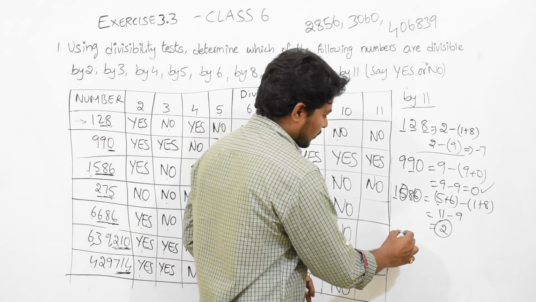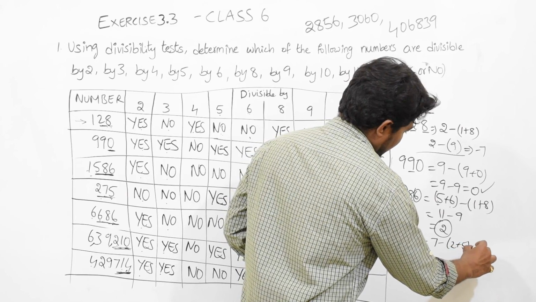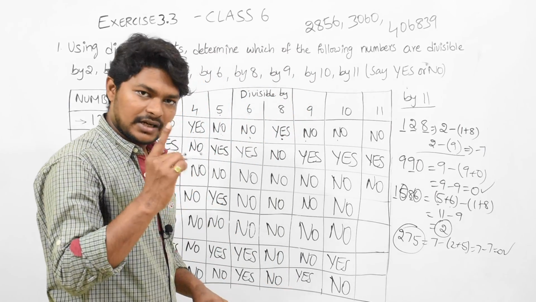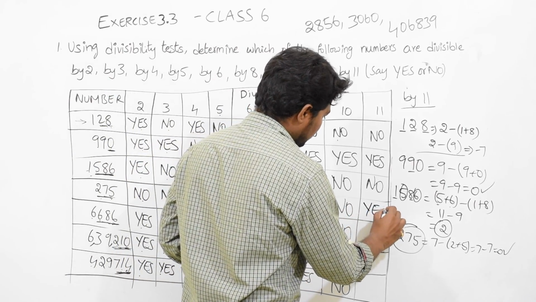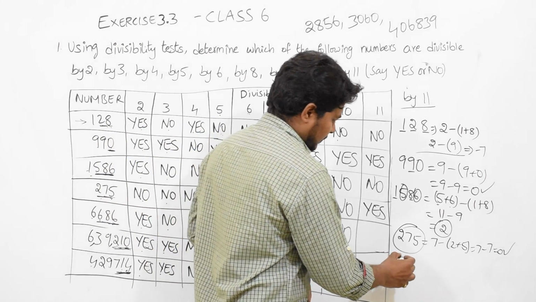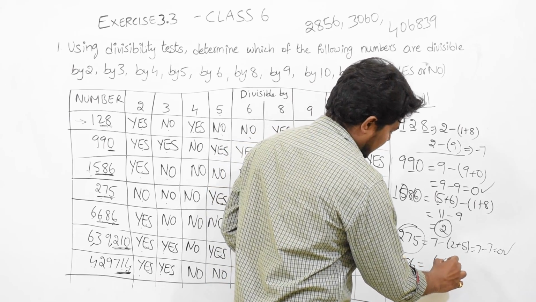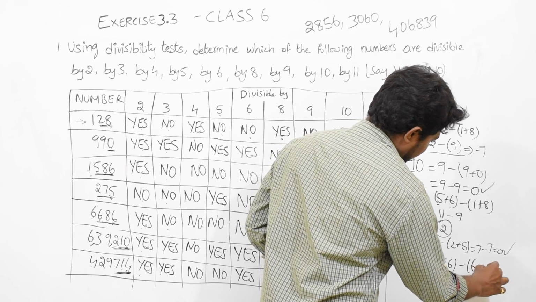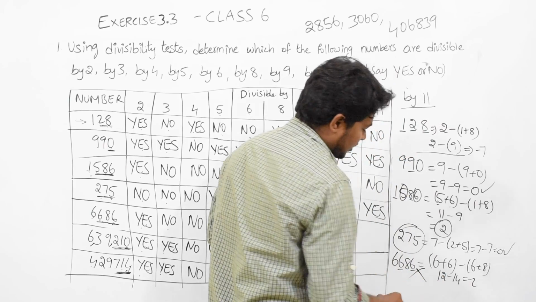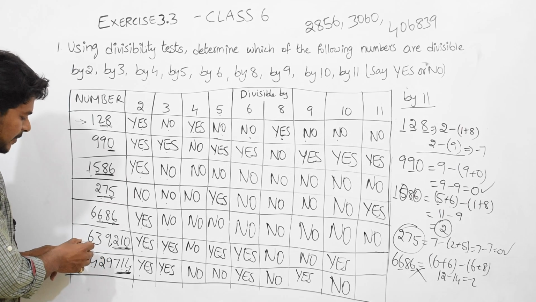275. 7 minus 2 plus 5. 7 minus 7, that is 0. So yes, this 275 is divisible by 11. Then 6686. 6 plus 6 minus 6 plus 8. 6 plus 6 is 12, minus 6 plus 8 which is 14, gives minus 2. It is not divisible by 11.